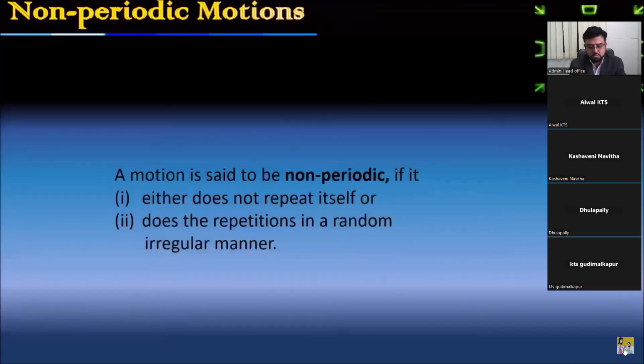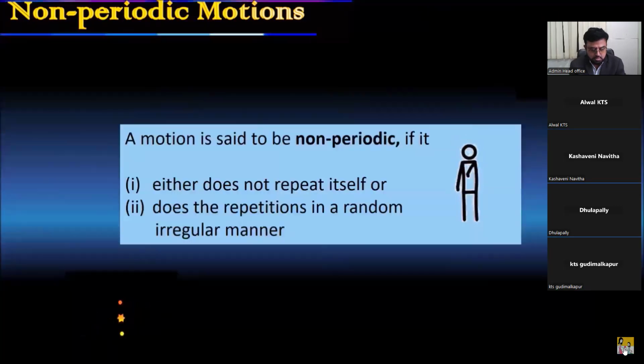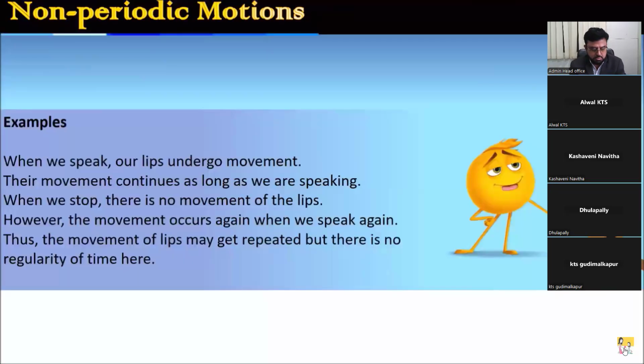And non-periodic motion. There are only 2 points we should consider. Either the motion does not repeat itself, or it repeats in a random, irregular manner. Examples: when a person speaks, like I'm talking now, my lips are moving. This movement is as long as I am speaking.